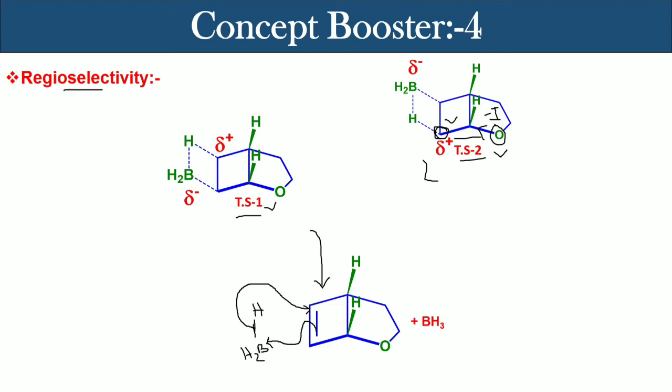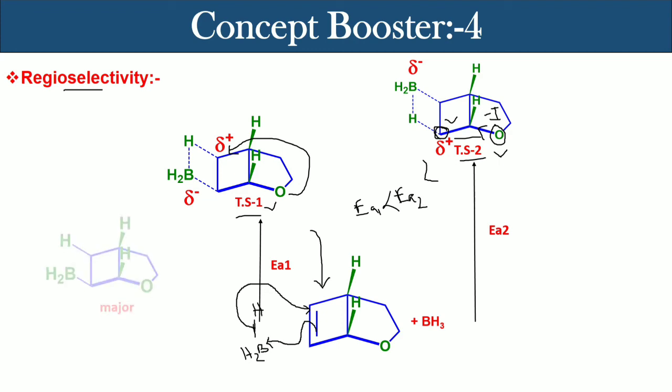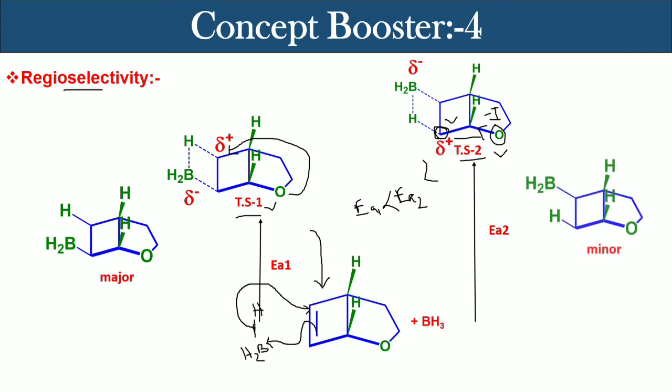As a result, the transition state will be destabilized. But in transition state 1, there is no such destabilization because this oxygen center is far apart from this carbon. So the energy of transition state 1 is relatively lower than transition state 2, right? So the activation energy EA1 is less than EA2. So this is major and this is minor.